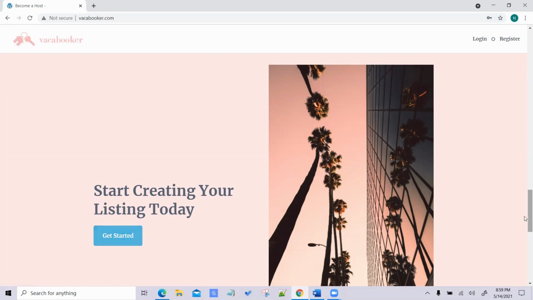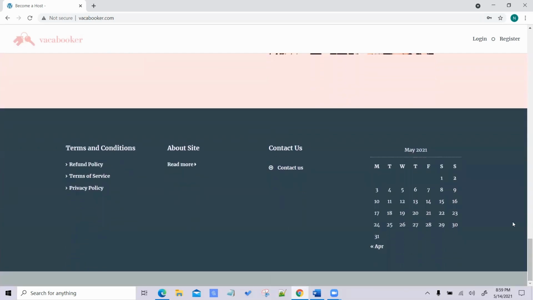So we have a call to action button. And then we have a consistent footer that is the same across all of the sites.